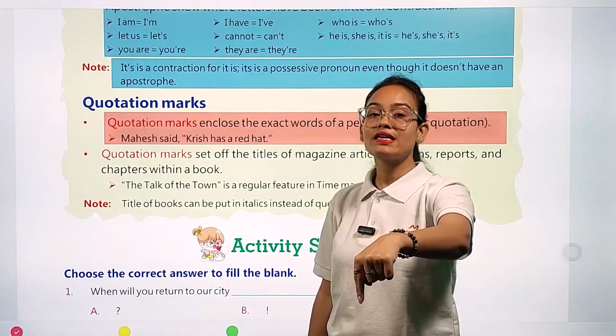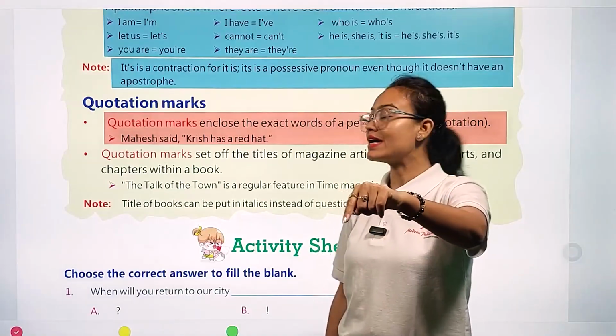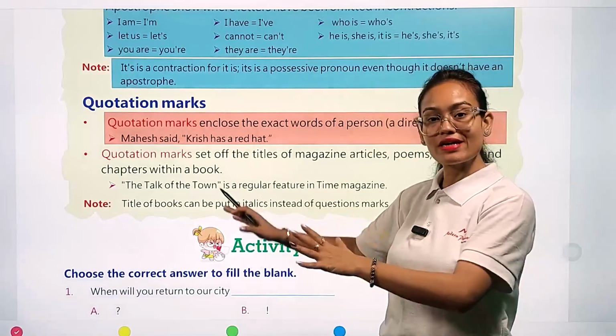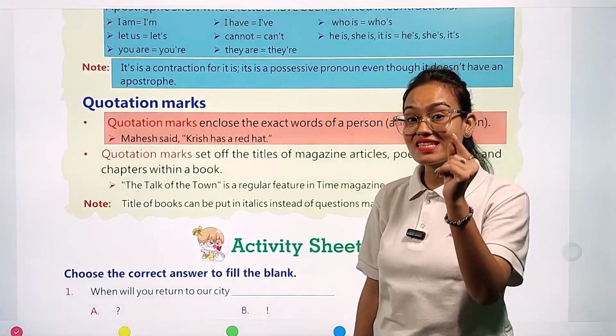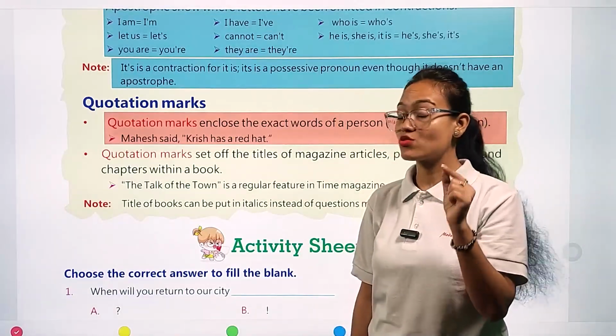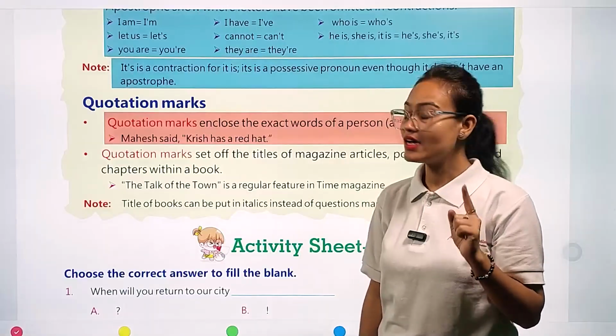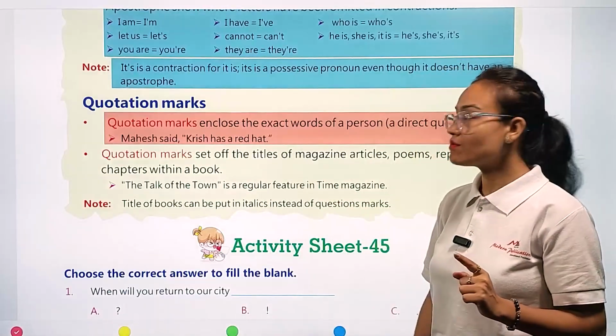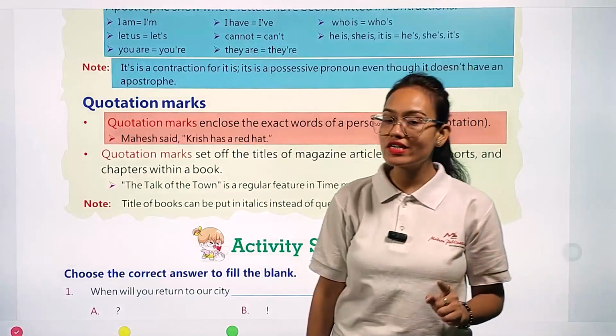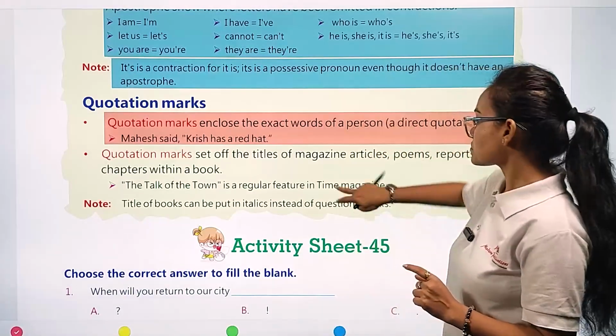Then whenever you are going to write this sentence, as it is you are going to write it. You can't make any slight changes in it. So that's why it is called a quotation mark, and quotation marks always come above your commas.